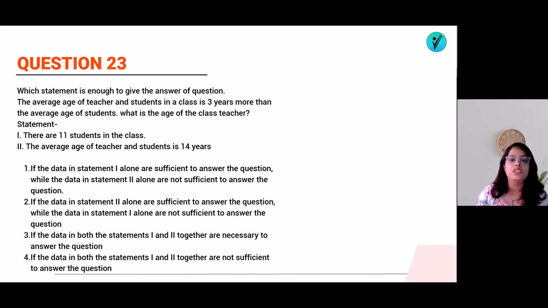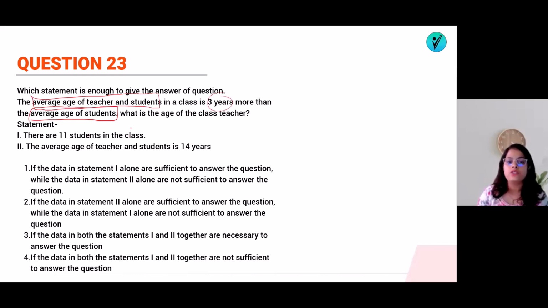Which statement is enough to give the answer? The average age of teacher and student in a class is 3 years more than the average age of students. Okay, average age of student जो है वो, and average age of teacher and student जो है वो, इनका difference है 3 years. So what is the age of the class teacher?